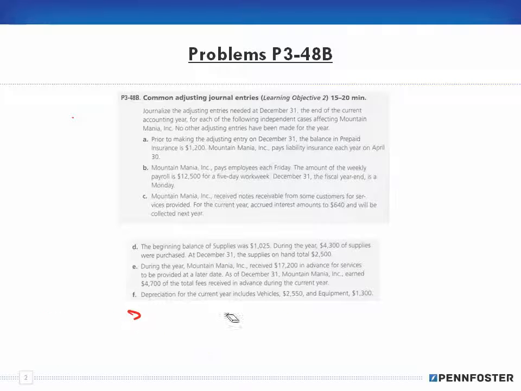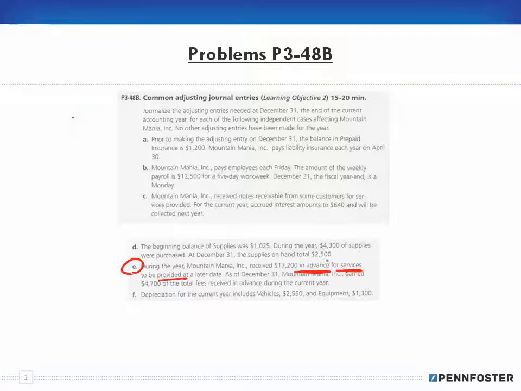And E. During the year, received 17,200 in advance for services to be provided at a later date. So we're receiving money in advance for a service we will perform later, right?